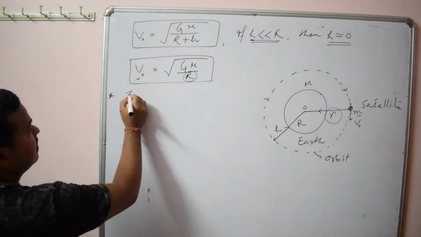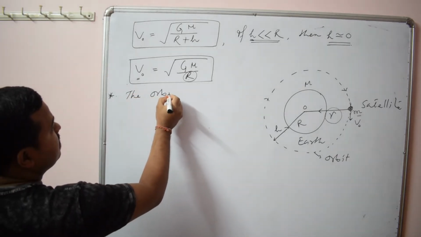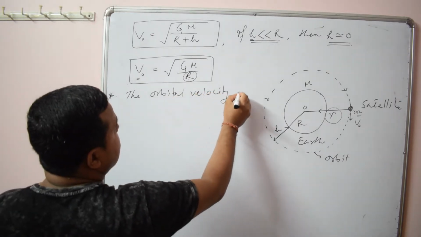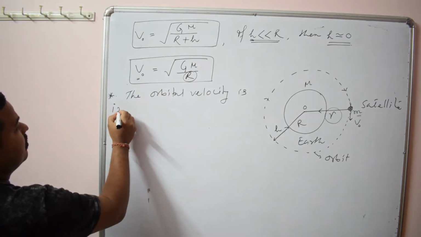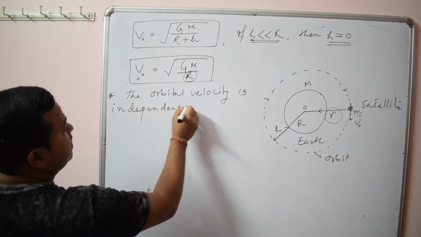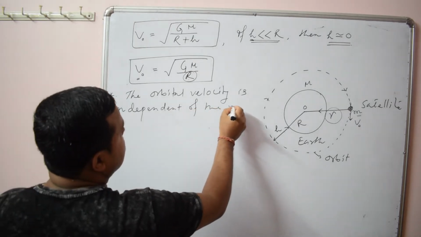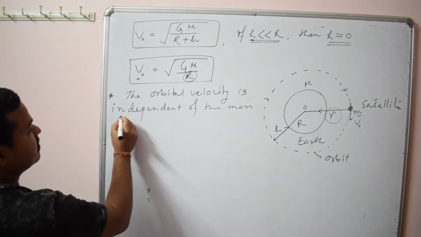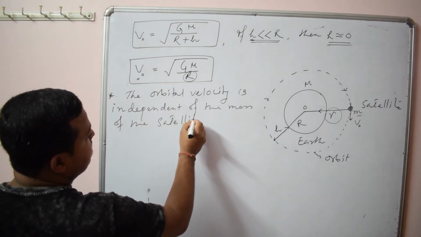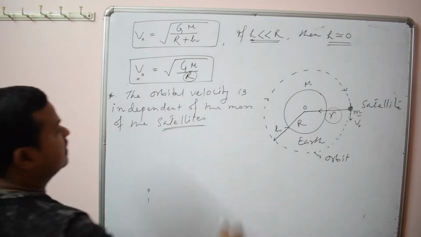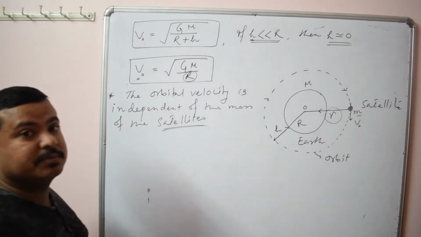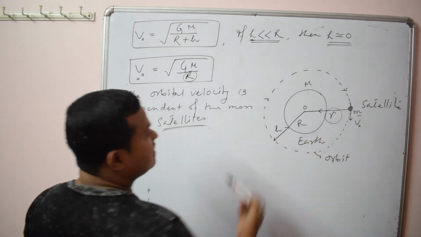That is, the orbital velocity is independent of the mass of the satellite. So this point you should remember. It depends only on the radius of the orbit and the mass of the earth, that is the planet, not the mass of the satellite.